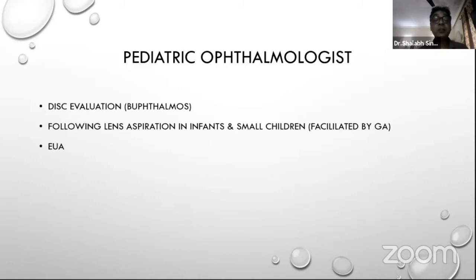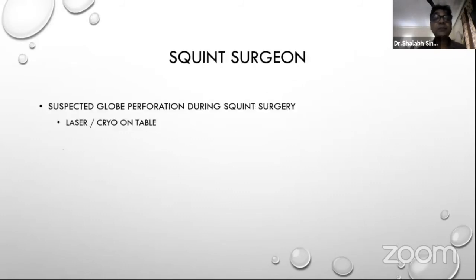If the infant has a white cataract, you have not been able to see the fundus, then after you remove the cataract, you can immediately do an indirect ophthalmoscopy to see the disc and the fundus, because the baby is already under GA and you would not want to do it when the baby is awake, because then it will be difficult. And in any other cases where you want to do an evaluation under anesthesia, the indirect ophthalmoscope is mandatory.